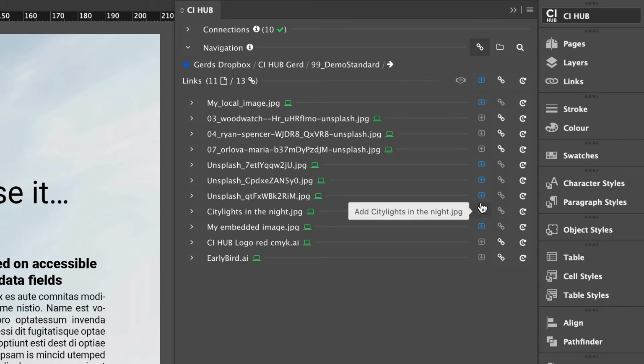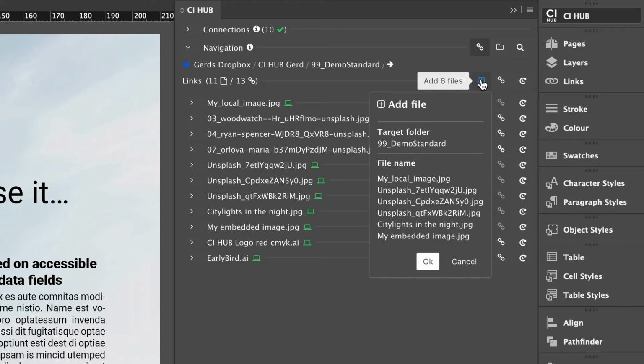So normally I would have a look at each asset and its file name and do a search in my DAM, PIM or cloud storage system. So this takes an hour. With the CI Hub connector, it is done within seconds.